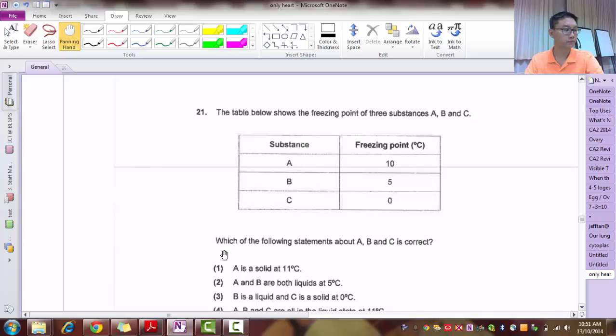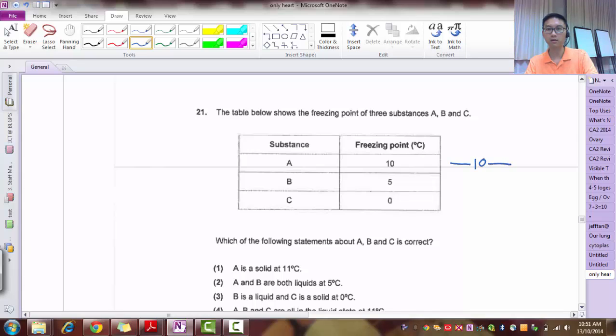Question 21. The table below shows the freezing point of 3 substances. Which of the following statements about A, B, and C are true? Okay, so this question is asking about whether it is a solid or a liquid. In order to answer these kinds of questions, we always draw the temperature line.